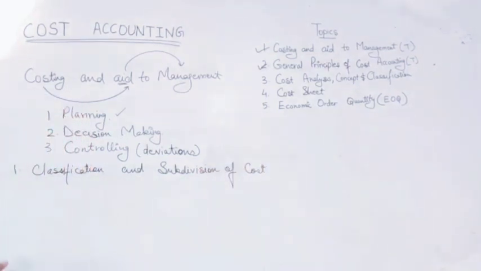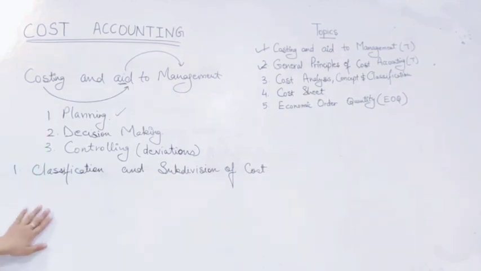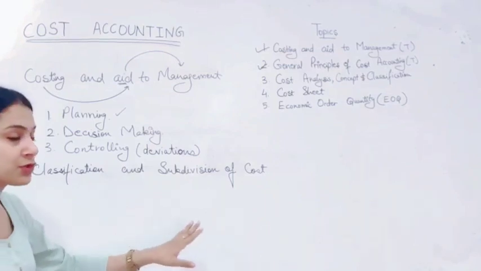So now the next step is, after we have already made our plans, we have decided how much to invest, and we have controlled the deviations. Now we need to see how in these three processes the cost performs certain activities so that these three functions and all the other functions of management are lined up. So the first thing is classification and subdivision of cost.